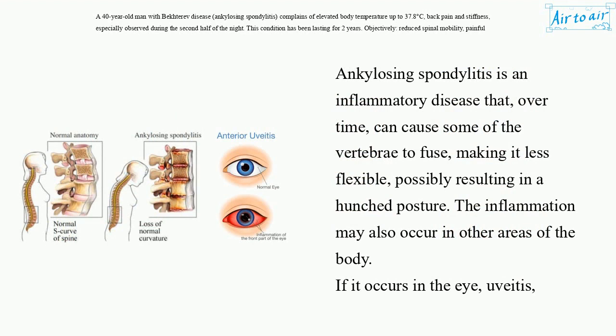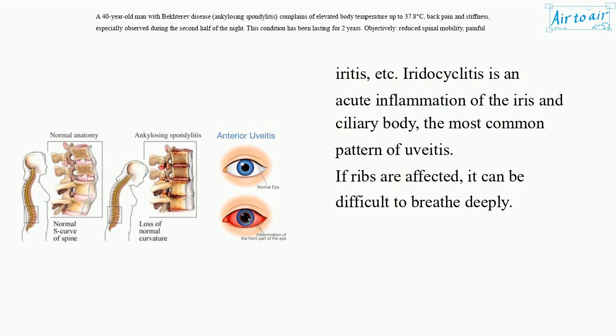The inflammation may also occur in other areas of the body. If it occurs in the eye, uveitis, iritis, etc. Iridocyclitis is an acute inflammation of the iris and ciliary body, the most common pattern of uveitis. If ribs are affected, it can be difficult to breathe deeply.